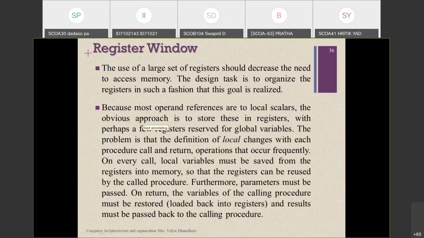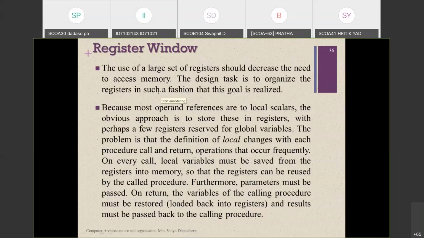So from the processor to memory or memory to processor, if you want to extract data, that access or extraction time will be reduced, because this large number of registers holds the current result of that particular program.